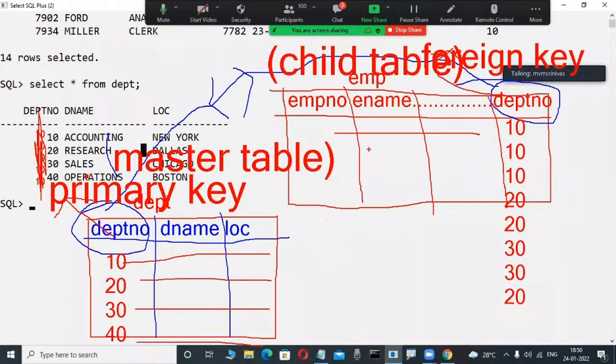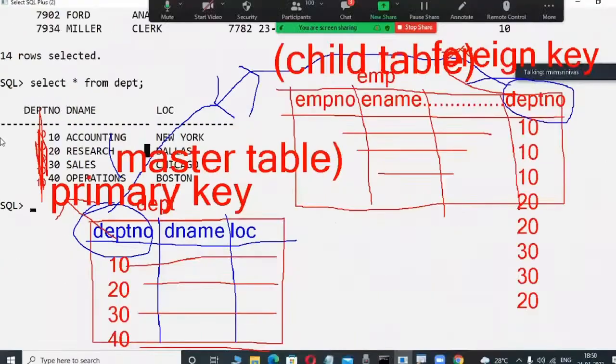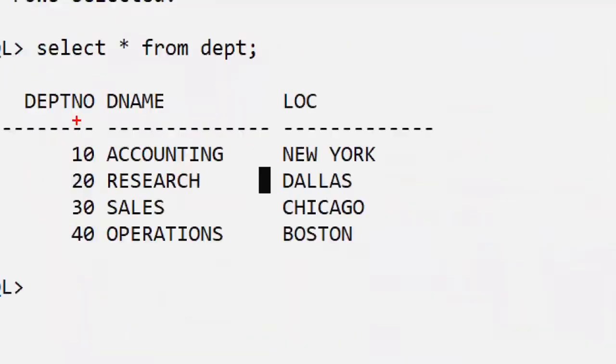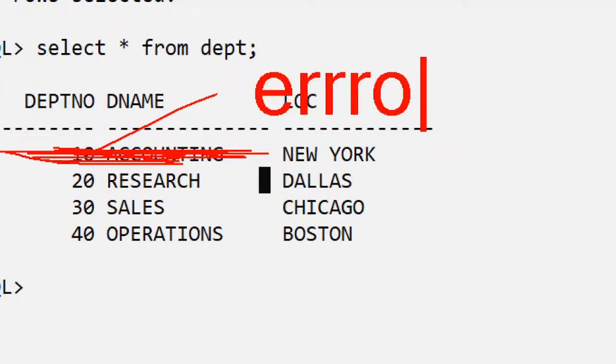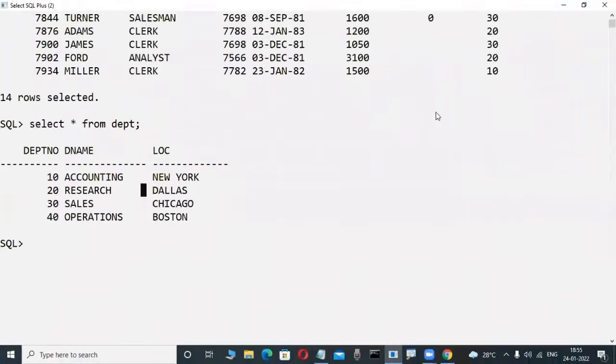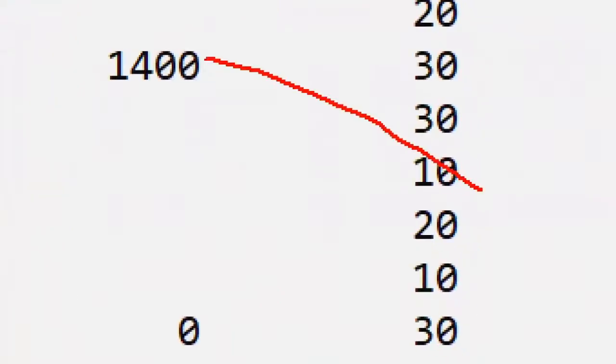What type of data security point of view, concentrate. Anybody guess? Suppose there is a master table in any database and I try to delete a record in the master table, for example this 10. Is it possible or not? Very good, impossible. It will give an error. That is security, because that data is already available in this child table.